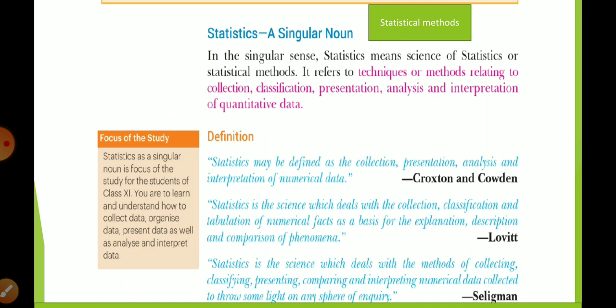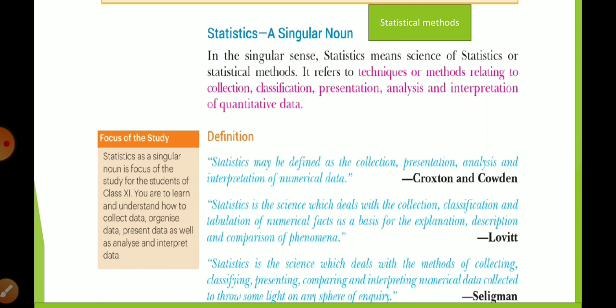You just need to add 'means'. And how many methods are there? Total there are five methods: collection of data, then organization, presentation, analysis and interpretation. When we are using these five stages, it is known as statistic.